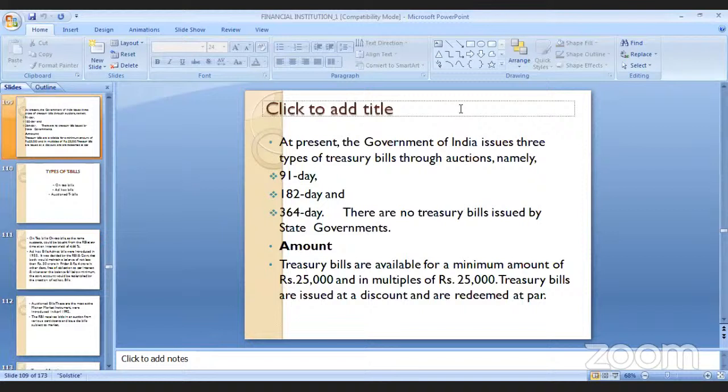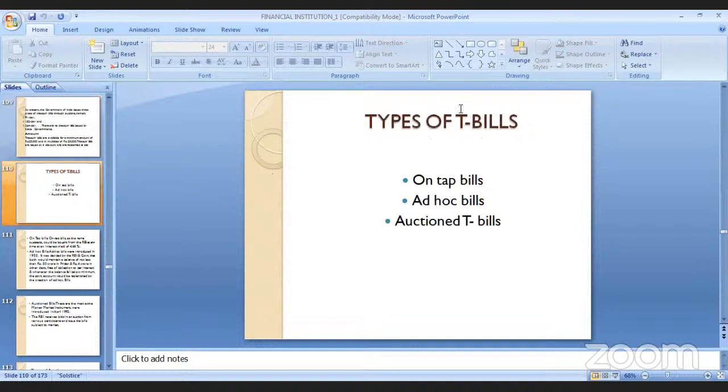Okay. Coming to the different types of T bills. Regarding the types of T bills, first, as I told you, T bills are sold according to time period, for example 3 months, 6 months and 1 year. 3 months means 91 days, 6 months means 182 days and 1 year means 364 days maturity period. But actually, if we look at the differentiation of T bills, there are 3 different types of T bills available in the market: on-tap bills, ad hoc bills and auction bills.